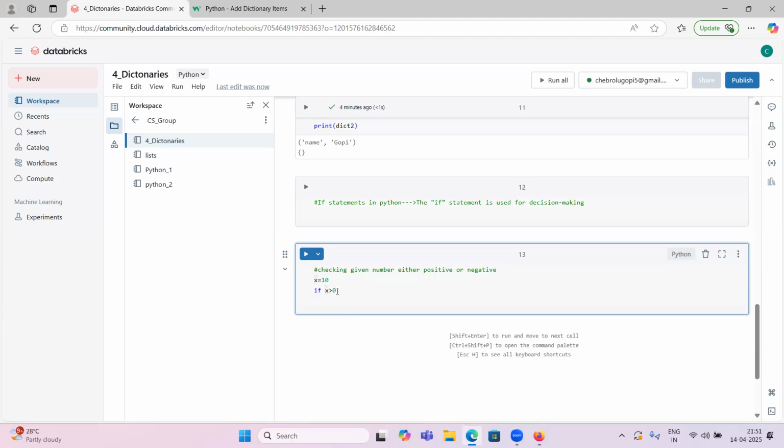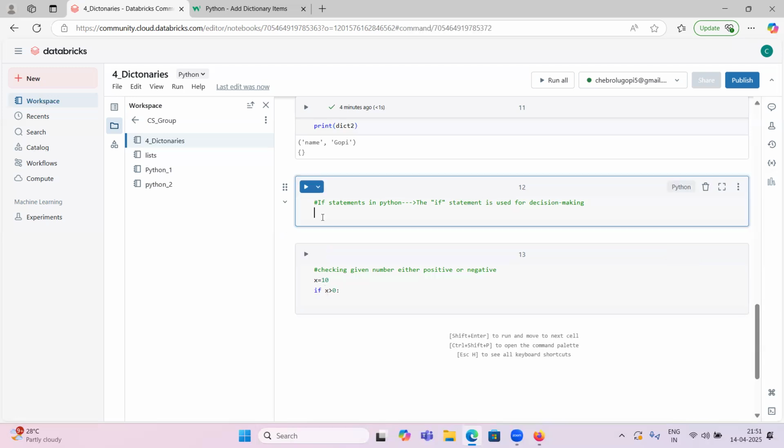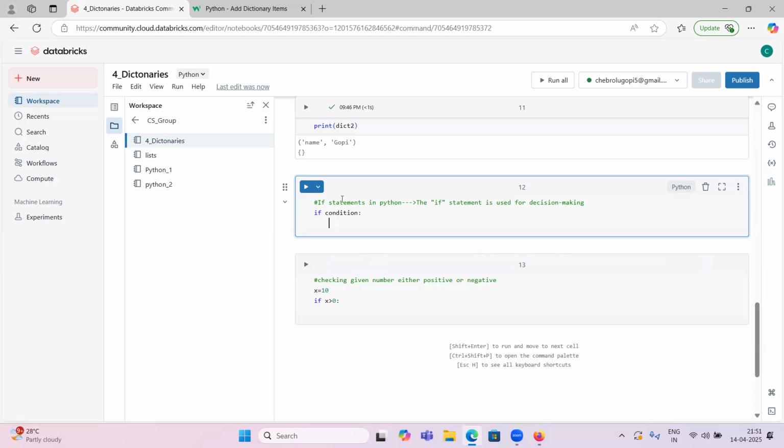So in if and else statements, let me give the syntax also, it may be helpful for you. So if, and next the condition, right? Here the condition is X greater than 0. If this condition is true, then what will we do? We will have some code block for execution. You can keep 9 or 10 or any number of lines of code, and it depends on your logic. Whatever commands you have written, they will be executed if this condition is true.